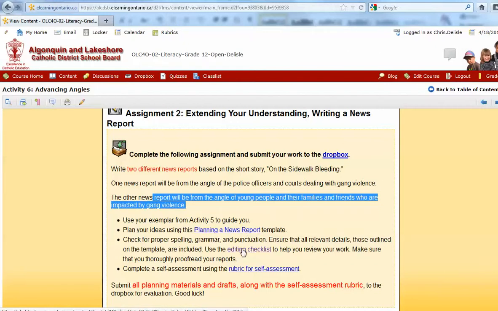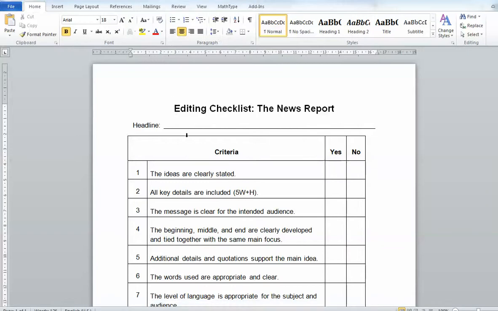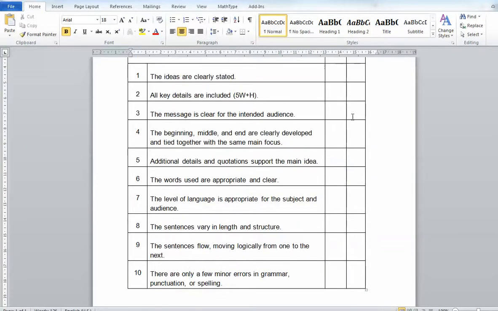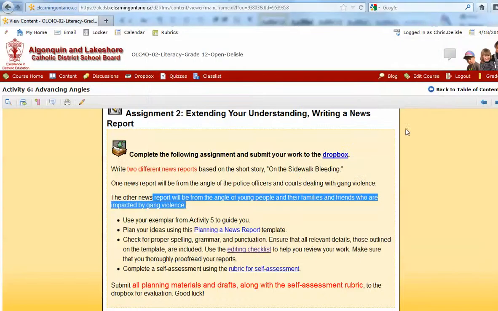There's an editing checklist afterwards you can go through, okay? So the editing checklist looks like this. And you should have someone else edit your work, okay? What's the headline? Did you do this? Did you do this? Yes or no? You can even have comments as well. Or you can do the same peer editing checklist we used before, where it has room for comments as well.